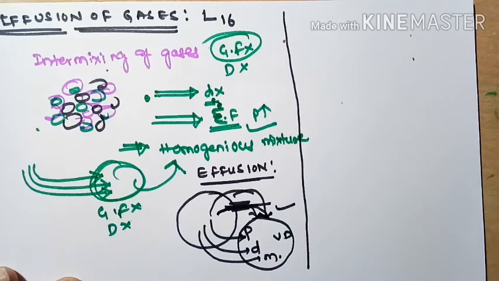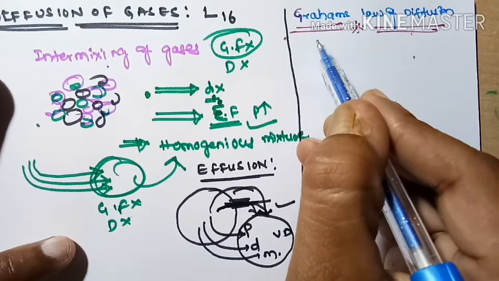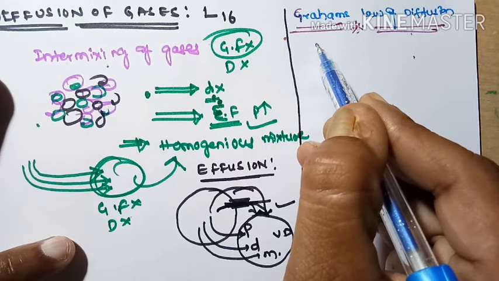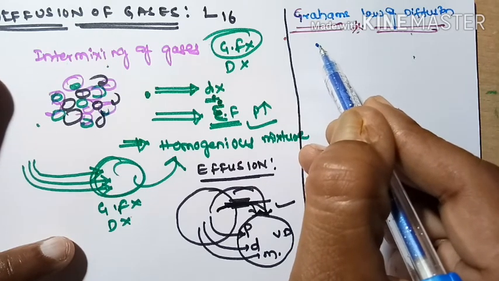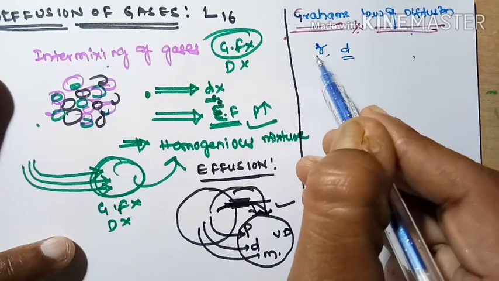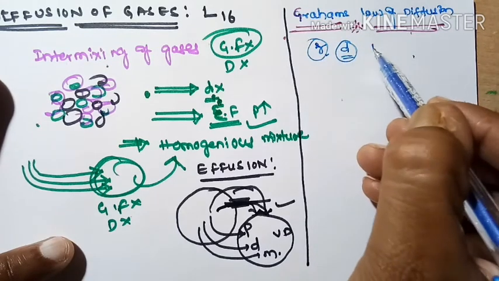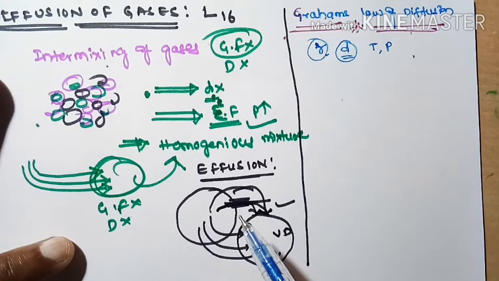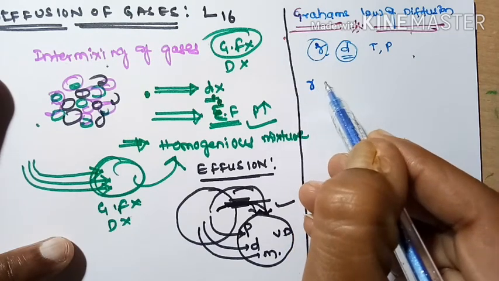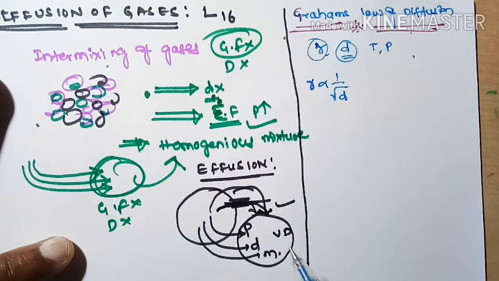Next, let us consider Graham's law of diffusion. Graham's law of diffusion explains the speed or rate of diffusion of the gas with its density. It explains the relation between the rate of diffusion of a gas and its density at constant temperature and pressure. At constant temperature and pressure, the rate of diffusion of a gas is always inversely proportional to the square root of density.